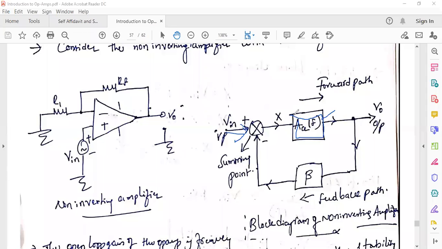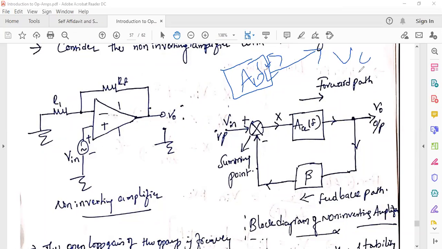So what is open loop A0L(f)? We are taking output V0, we are giving input Vn. This is open loop mode of operation. You are just applying the input and just taking the output. There is no controlling.